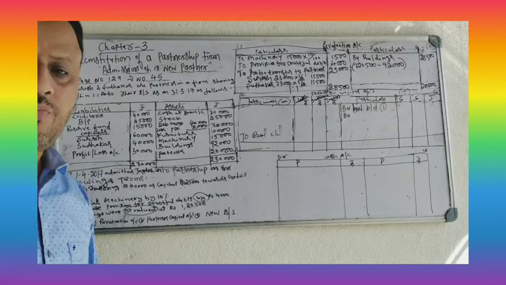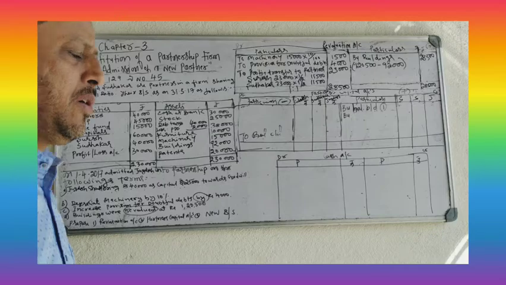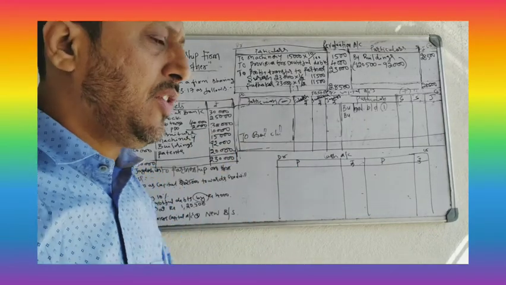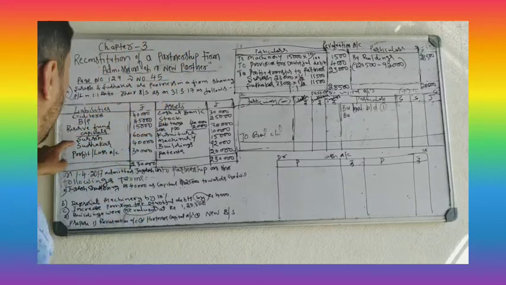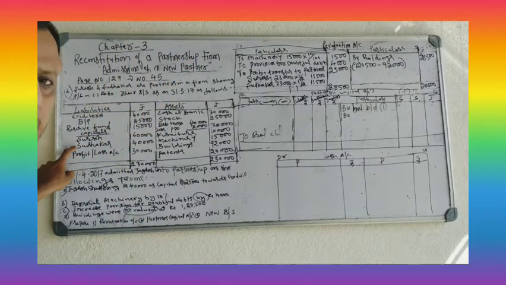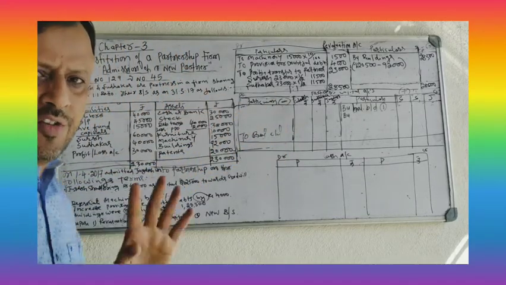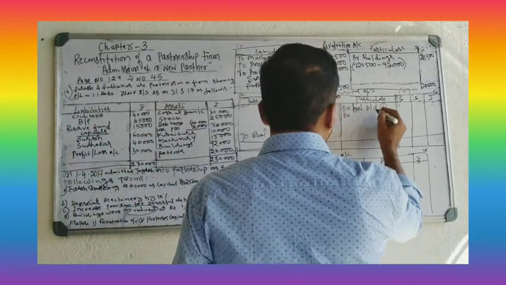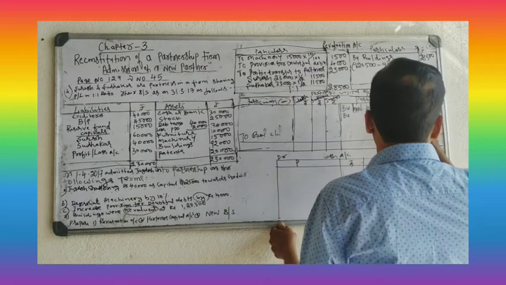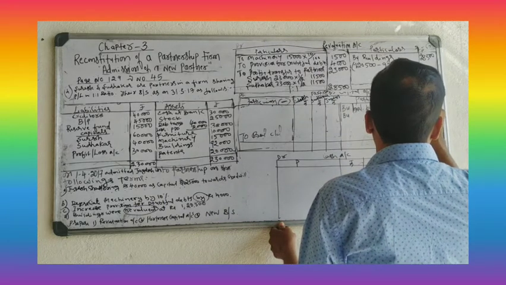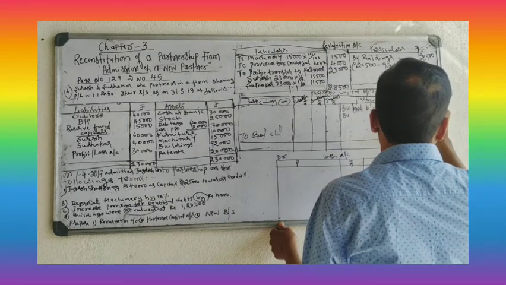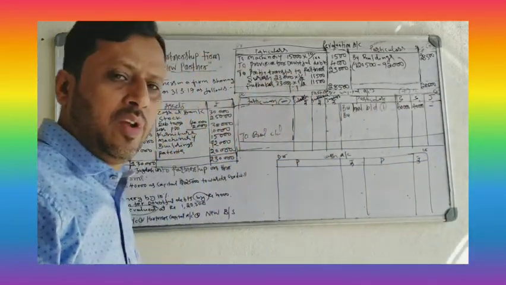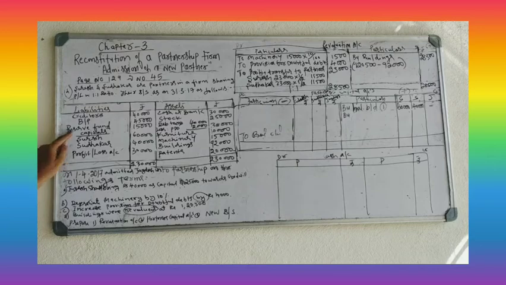Next, you have to prepare partners' capital account. In partners' capital account, you have to make 6 entries. First entry, take the capital of the old partners from the balance sheet and record it on the credit side. First entry is always on the credit side. By balance brought down. Capital of Suresh is 60,000, Sudhakar is 40,000.